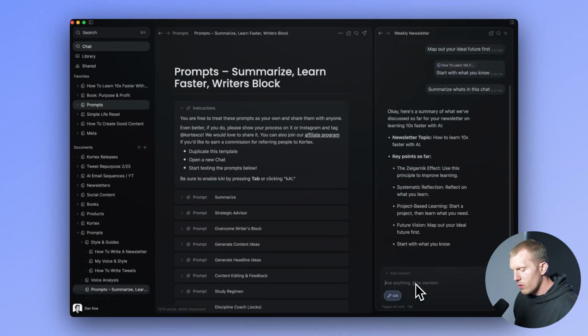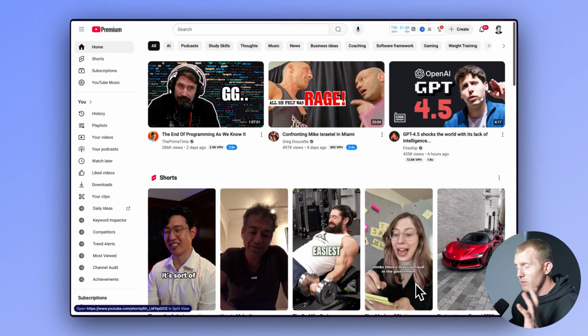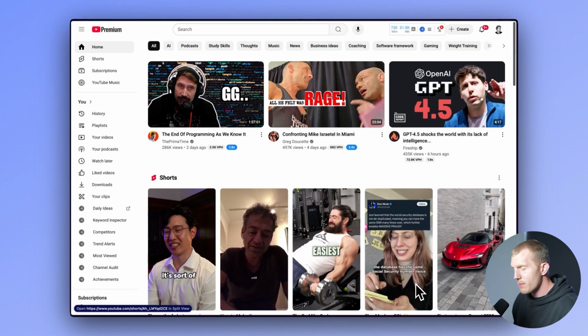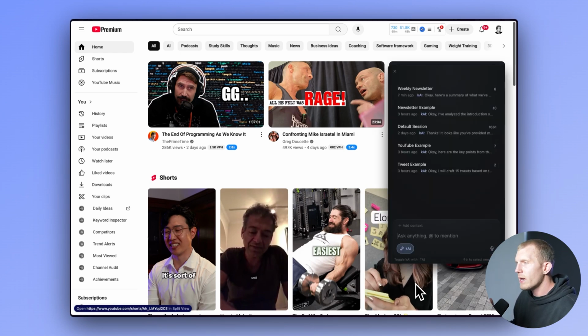And now even better with the desktop app, we had a lot of praise over the floating capture and floating documents, but if I push Option or Alt C, I can pop open a floating chats pane. So I can talk with AI from anywhere and use it as a study tool or a research tool.